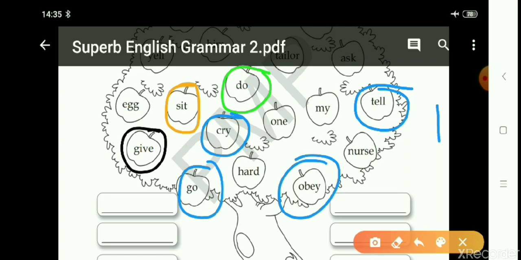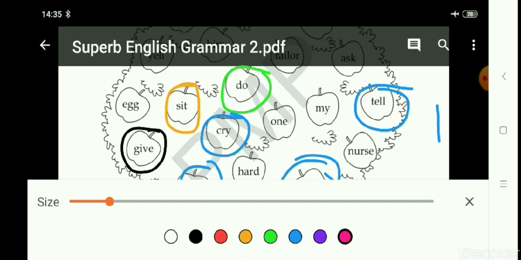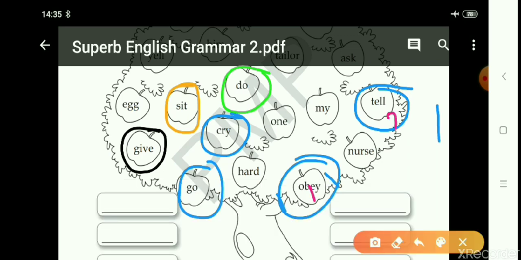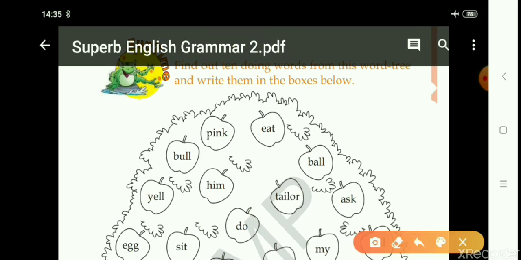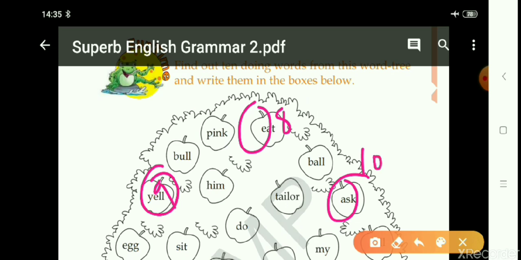So we have 10 verbs. What are those? You can write, let me change the color. 1, 2, 3, 4, 5, 6, 7 are here, and 8, 9, and 10. 10 verbs are here in this verb tree.